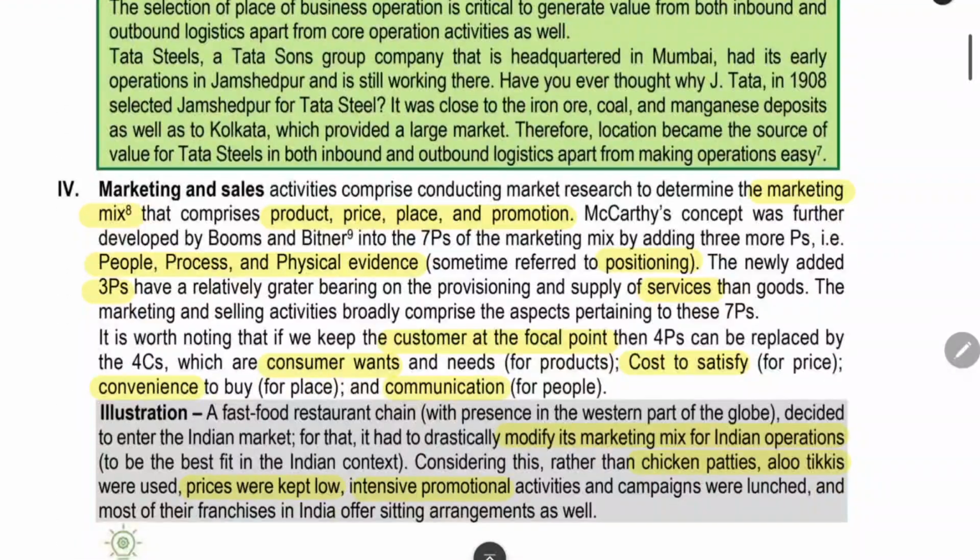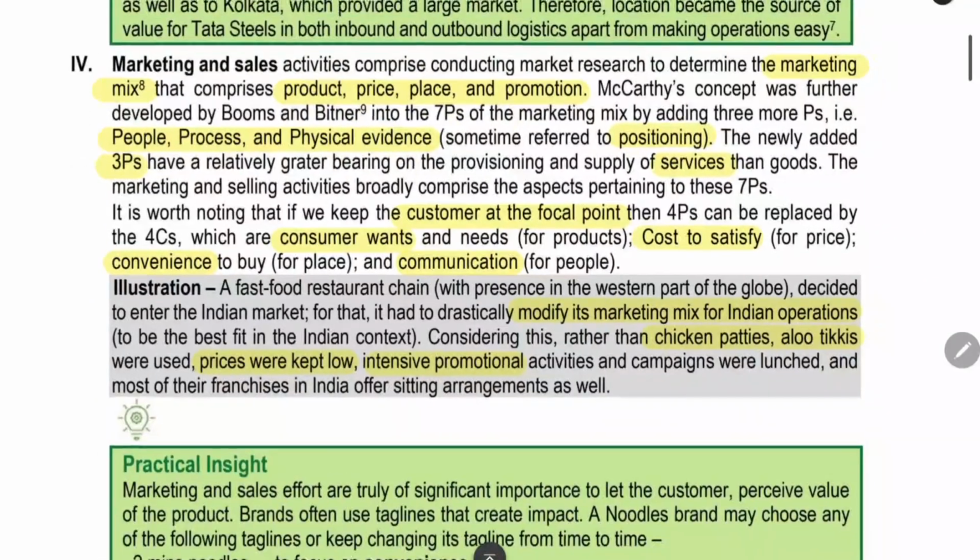Marketing and sales. As we already know, it is the act of selling the goods to the people. It is based on the marketing mix. What is the marketing mix? It contains 4 P's: product, price, place, and promotion. What is the product? What is the price you are fixing for a product? What is the place at which you want to sell it? What is the promotion activity you are undertaking? All these will come under marketing and sales.